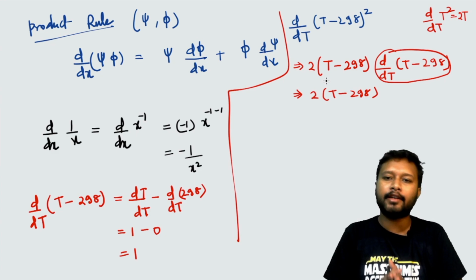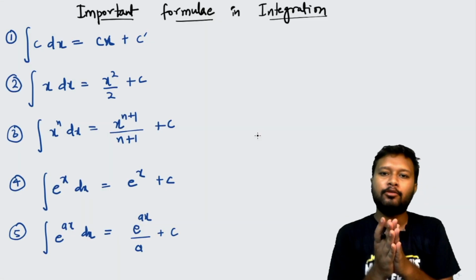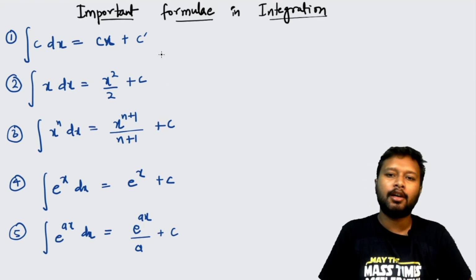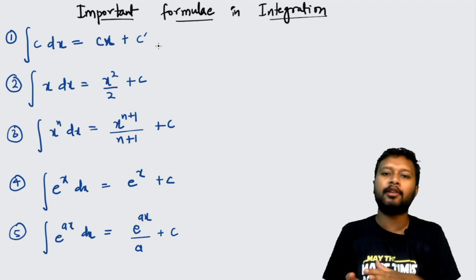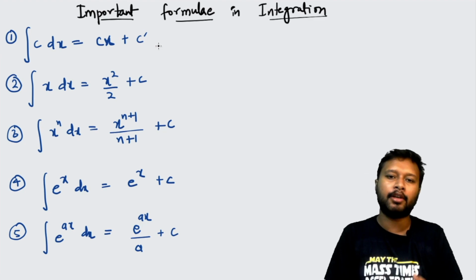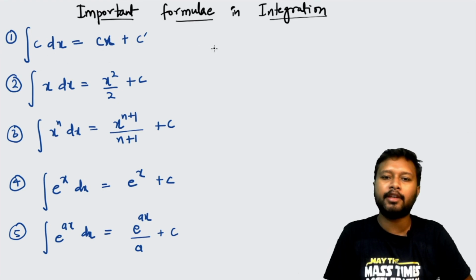Now let's understand what important things are there in the integration part. Let's look at some important formulas in the integration. Just like we had formulas in differentiation, we have them for integration also. You can see that integration is actually the reverse of differentiation. Just like multiplication and division are, just like plus and minus are, in the same way integration and differentiation are reverse of each other. So if c is a constant and you integrate that, you get a product with x. If you are just integrating dx, you don't have anything with it, so you will get x.